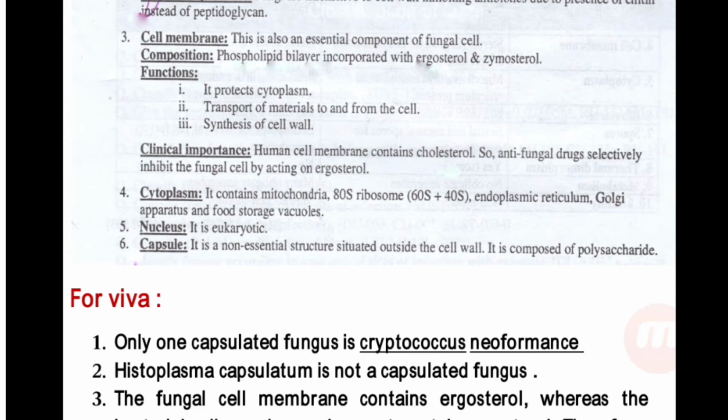Cytoplasm. It contains the mitochondria, 80S ribosome, has the subunit 60S plus 40S, endoplasmic reticulum, Golgi apparatus, and food storage vacuoles. Nucleus. It is eukaryotic. Capsule. It is a non-essential structure situated outside the cell wall. It is composed of polysaccharides.